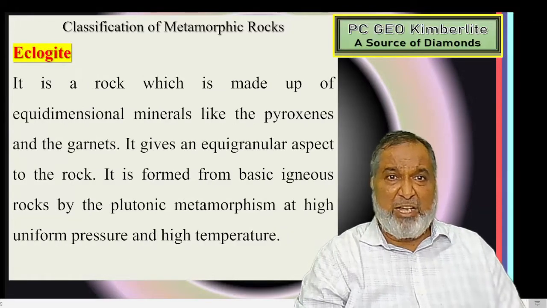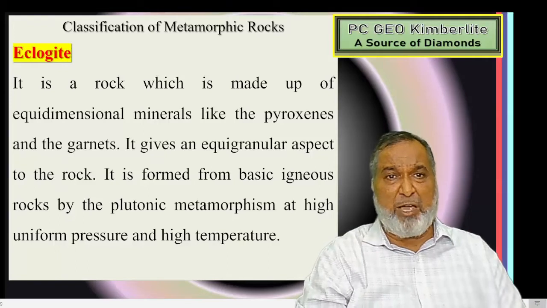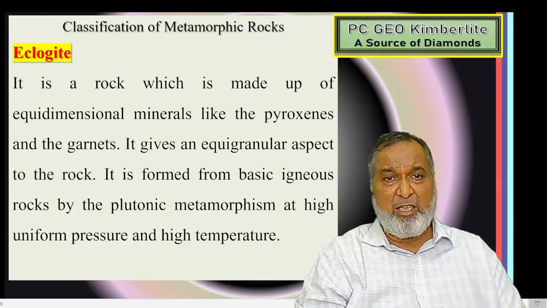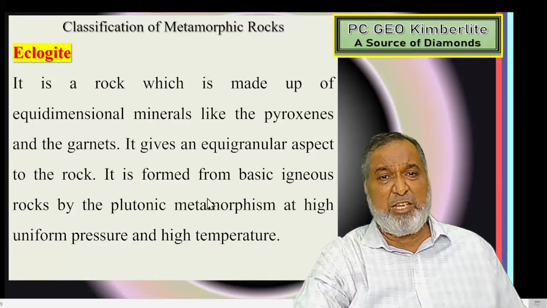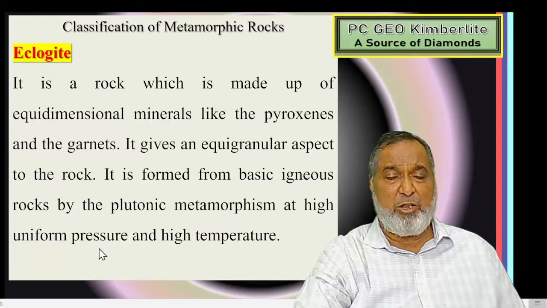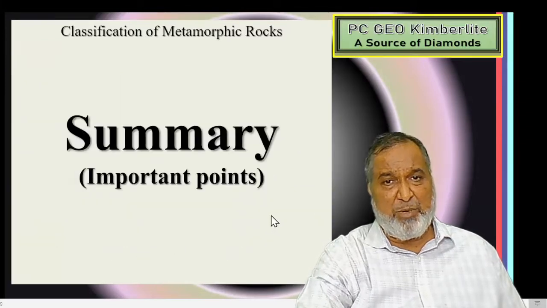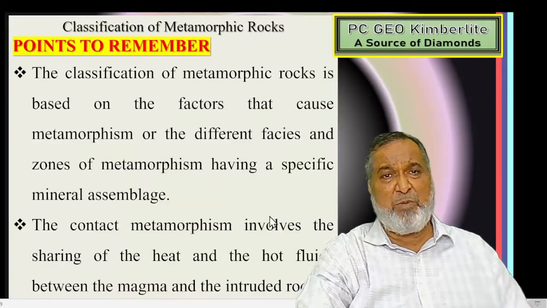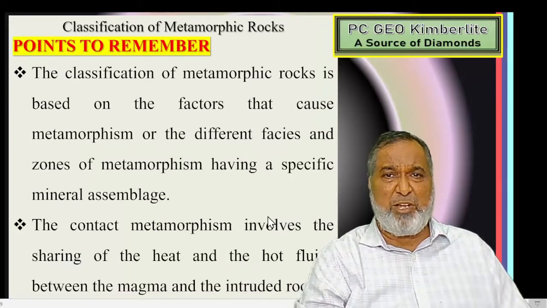Eclogite. It has equidimensional minerals of pyroxene and garnet. It has an equigranular aspect and is formed from basic igneous rock under plutonic metamorphism at high uniform pressure and high temperatures. So now with this we are going to see what the important points are.